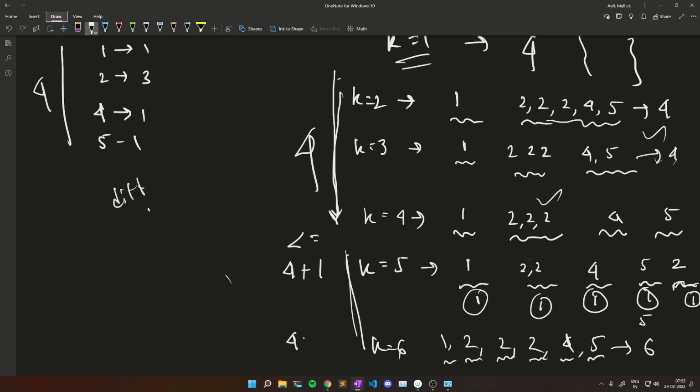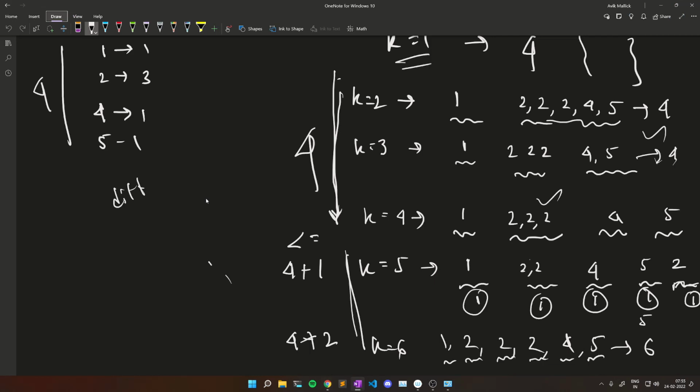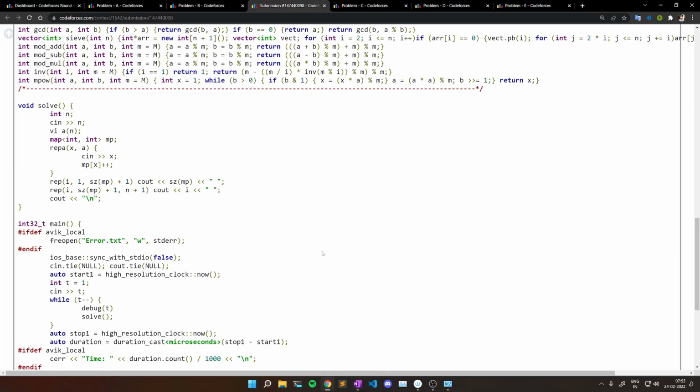In the second case, the answer will increase by 2, from 4 plus 2. So that is what I have done for i from size of map plus 1 up to n. In this case, the size of k is greater than the number of distinct types of push-ups, so my answer will be i. Right now i is 5, so my answer is also 5. Here i is 6, so my answer is also 6. And that is all we have to do in this problem B.